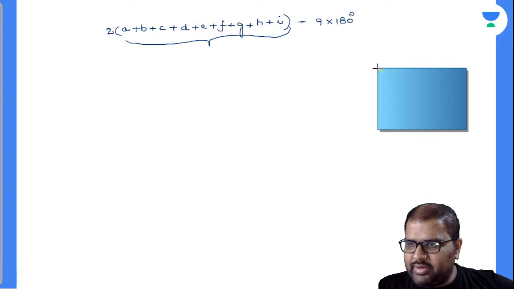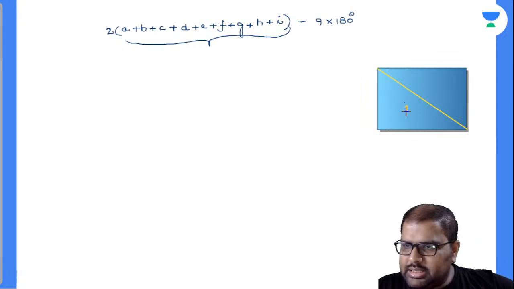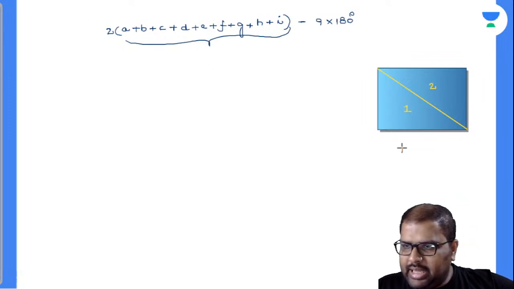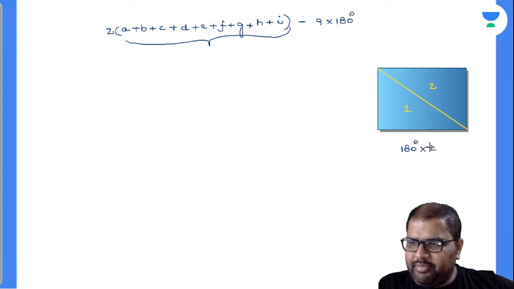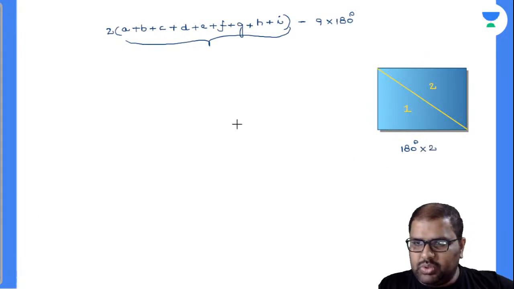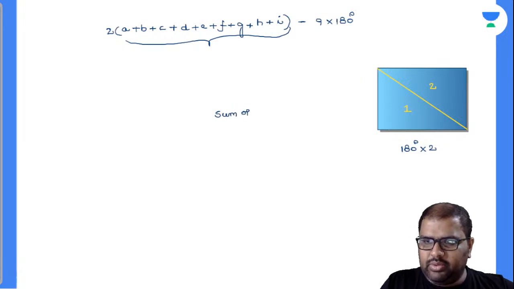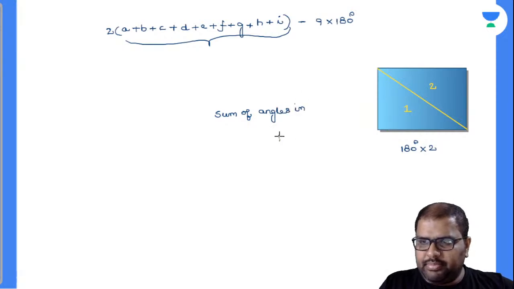I will divide this quadrilateral by a diagonal. Is it divided into two triangles? Yes, it is divided into two triangles. So each triangle's angle sum was how much? 180 degrees into 2. Similarly, for a pentagon there will be 3. So the sum of the angles in a polygon will be equal to how much?